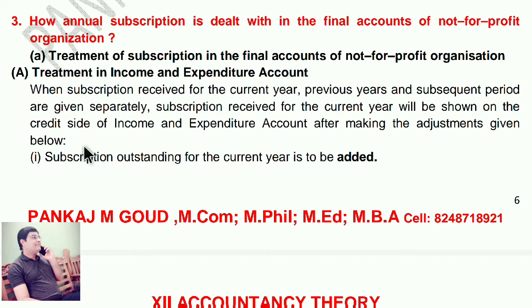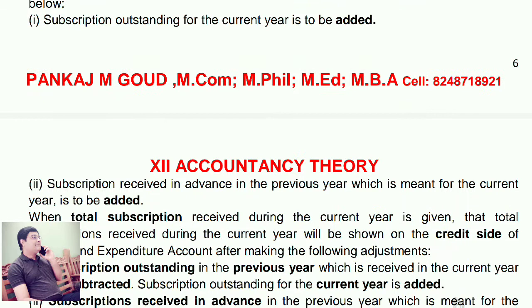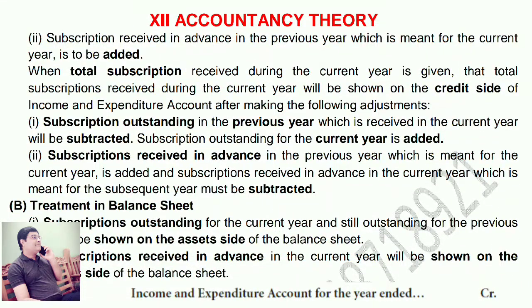Subscription outstanding for the current year is to be added. So outstanding subscription should be added. Subscription received in advance in the previous year, which is meant for the current year, is to be added. When total subscription received during the current year is given, that total subscription will be shown on the credit side of income and expenditure account after making the following adjustments.